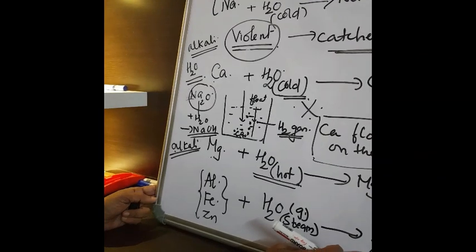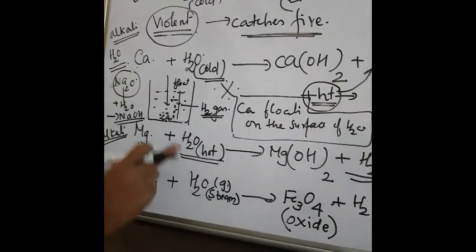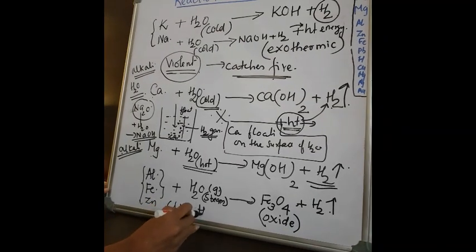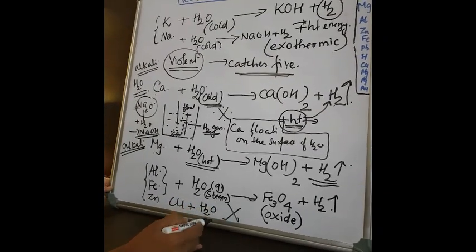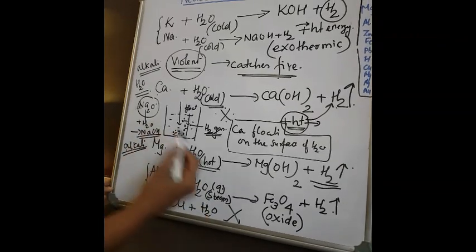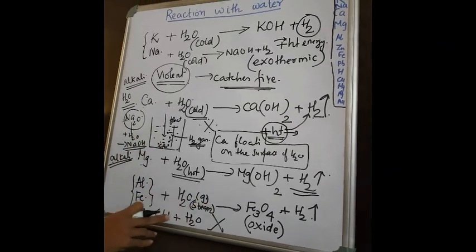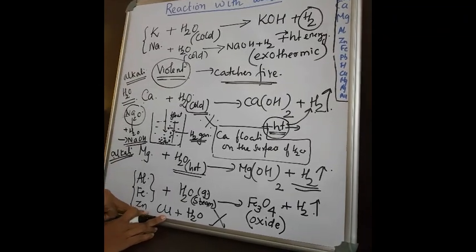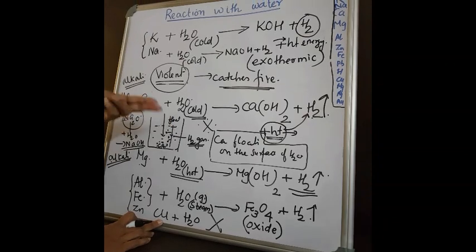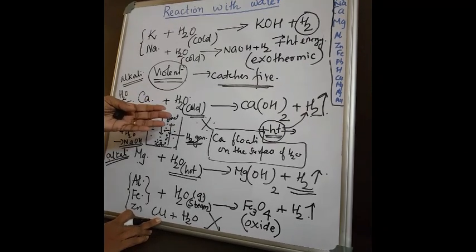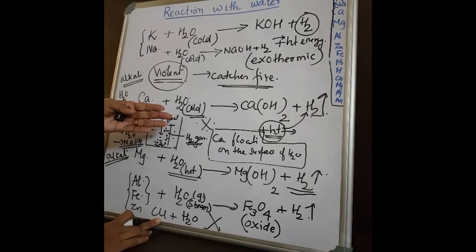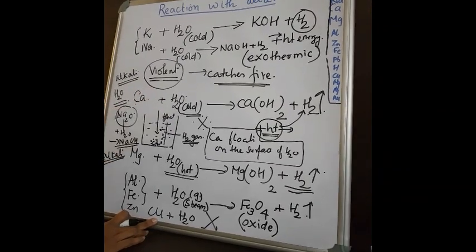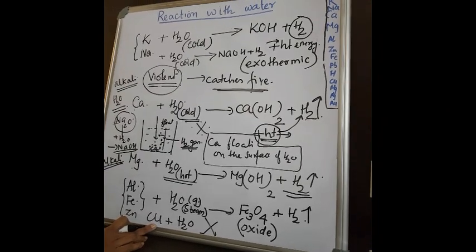This oxide is formed. Okay. Now the least reactive metal, you know, what? Copper. For example, if I take copper plus water, there is no reaction, even in steam or cold water or hot water. So nothing happens. So you can say copper is least reactive when compared to the other metals. Then you come across silver, mercury, gold, etc. That reaction is nil. There is no reaction with water, you know, right? Gold has no reaction with cold water or hot water.